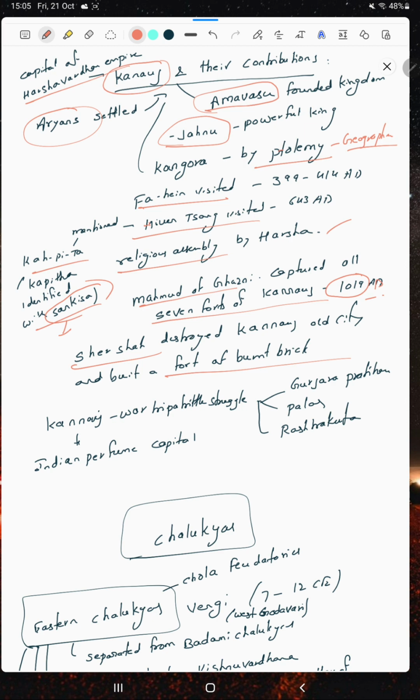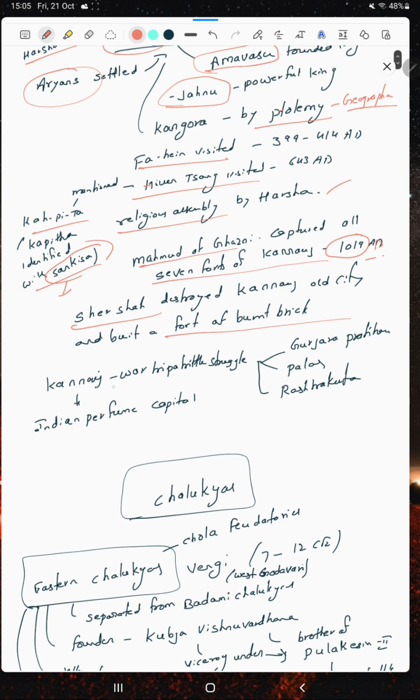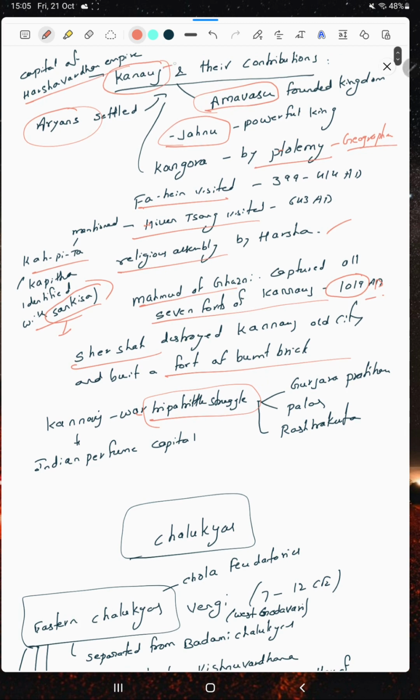Kanauj was also the scene of a tripartite struggle, a struggle to gain power, because Kanauj is in UP. There was a saying that whoever controlled Kanauj was capable of controlling the whole of North India. So to gain supremacy over Kanauj, three kingdoms fought against each other: the Gurjara Pratiharas, the Palas, and the Rashtrakutas.